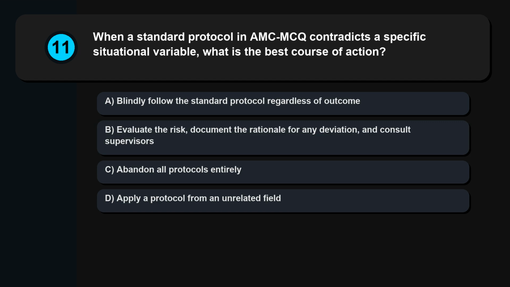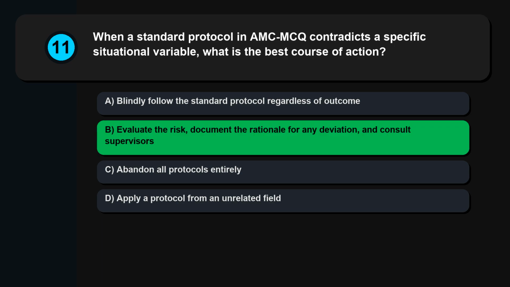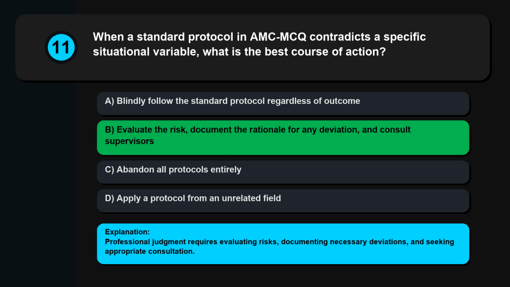Question 11. When a standard protocol in AMC MCQ contradicts a specific situational variable, what is the best course of action? Blindly follow the standard protocol regardless of outcome. Evaluate the risk, document the rationale for any deviation, and consult supervisors. Abandon all protocols entirely. Apply a protocol from an unrelated field. Professional judgment requires evaluating risks, documenting necessary deviations, and seeking appropriate consultation.